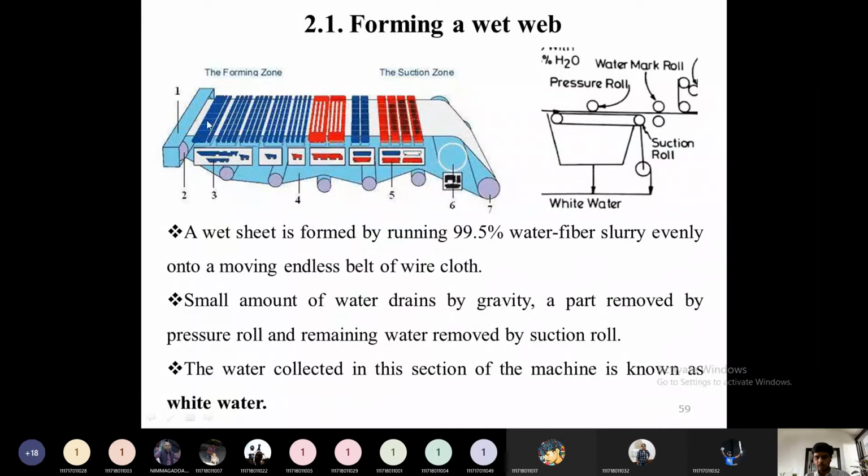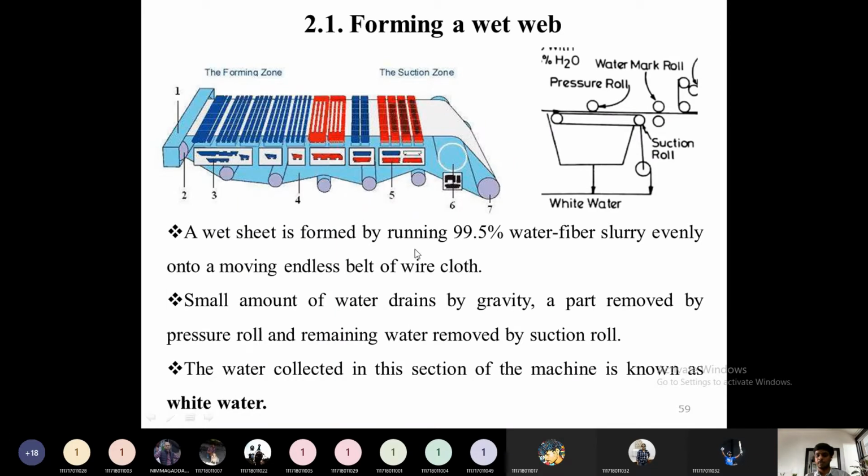Then in the 3D view, the formation of this wet web will look like this. This arrangement takes place so that the fiber content is accurately rearranged in the slurry. Then a wet sheet is formed, with 99.9% water. Greater than 90% water will be there, with a very dilute amount of fiber or pulp content.